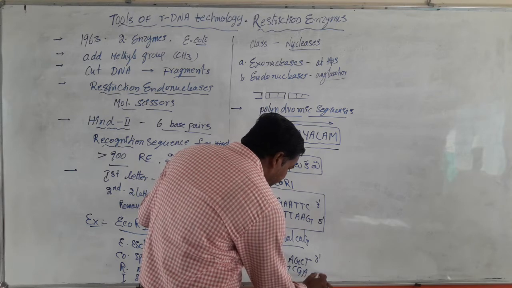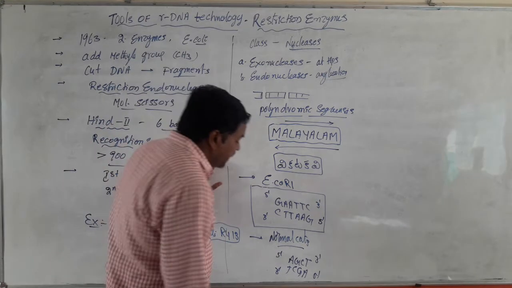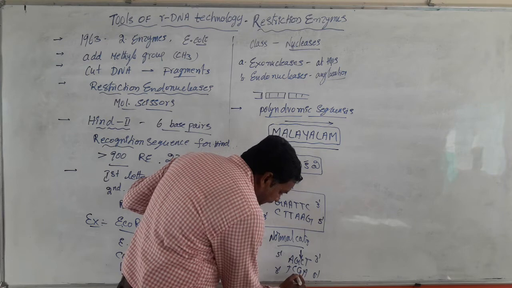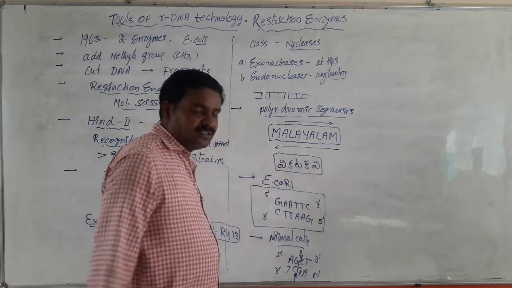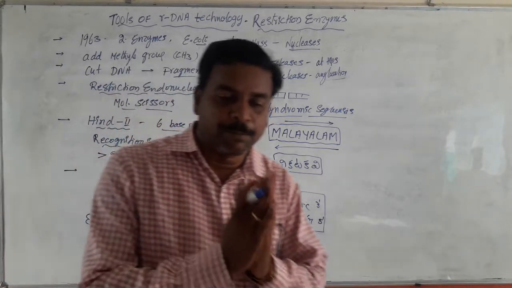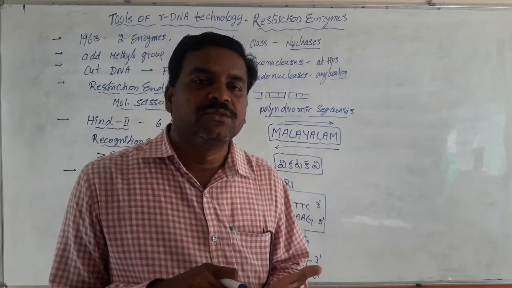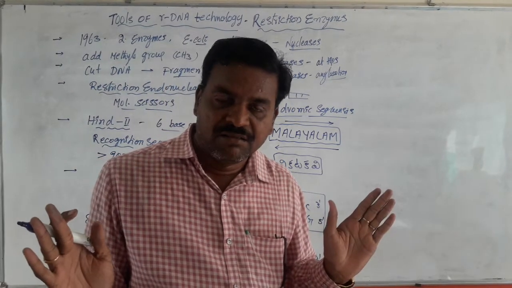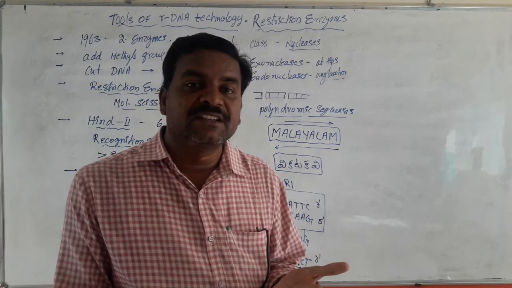AGCT 5' and 3'. This is a palindromic sequence. Some restriction enzymes cut the two strands of DNA exactly at opposite points, leaving the DNA fragments with blunt ends. Blunt ends do not attach to each other even in the presence of DNA ligase. They do not attach again because they have no complementary base sequence at their tips.